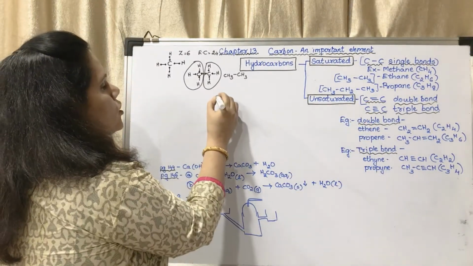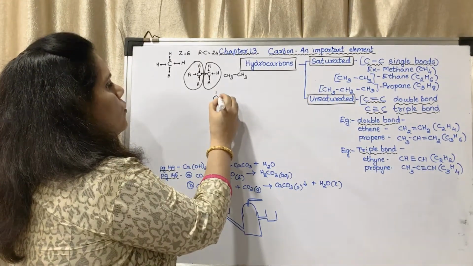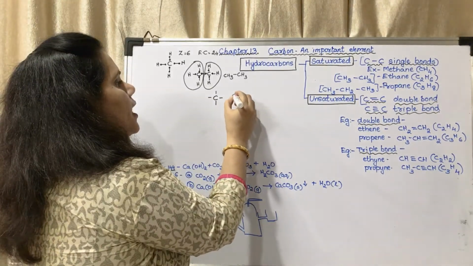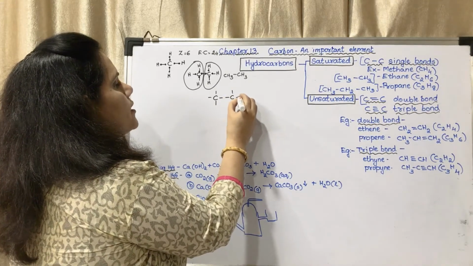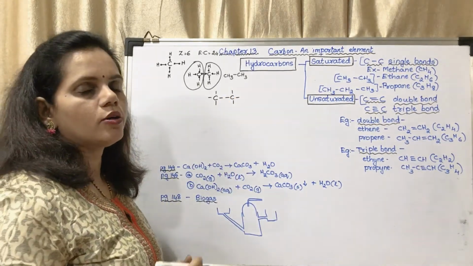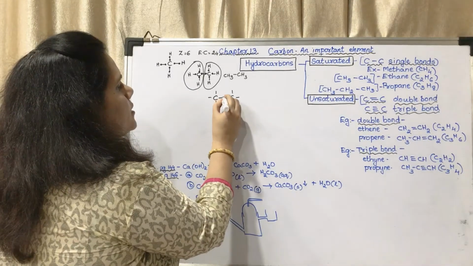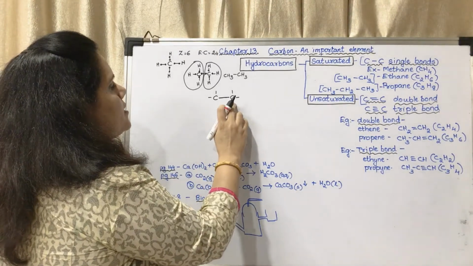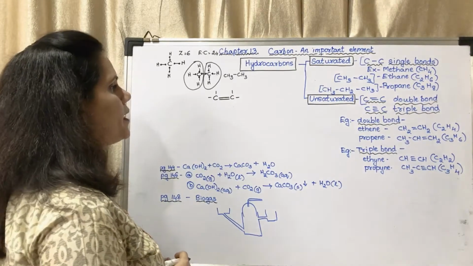Okay, so I will show you. Basically, carbon has 4 electrons in its outermost shell. I will take another carbon atom which has 4 electrons in its outermost shell. Now you have to form a double bond between these 2 carbon atoms. So this is a single bond. I am cancelling this. So there will be a double bond. Okay, there will be a double bond.